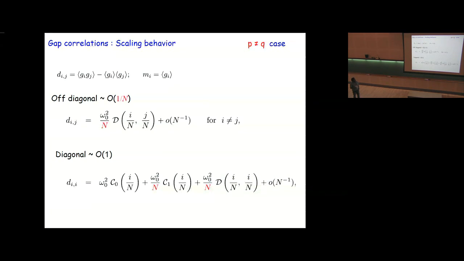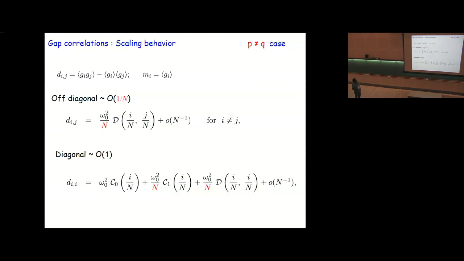Mi is the average gap, and you can write down discrete equations from this and try to solve them. We find that the off-diagonal correlations are of order 1 over n, whereas the diagonal correlations in the leading order are of order 1, and they satisfy this kind of scaling behavior in the large n limit.